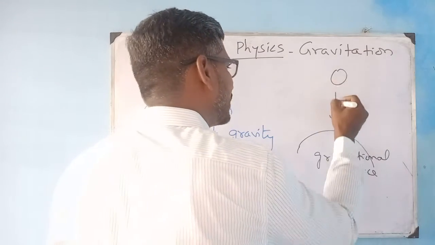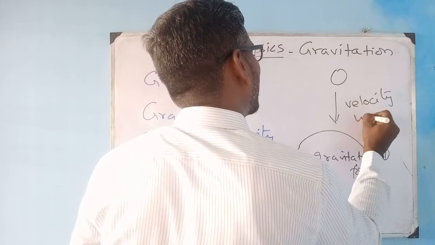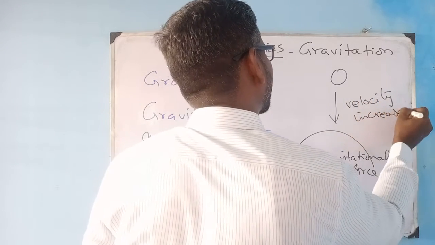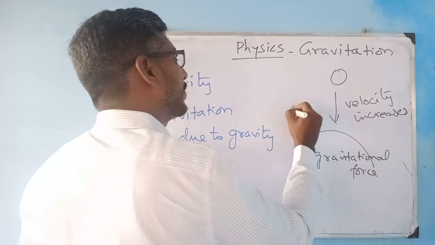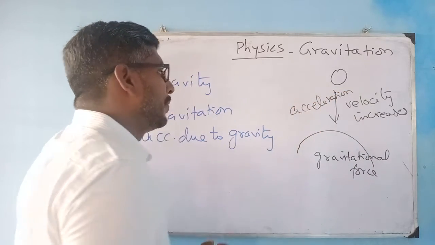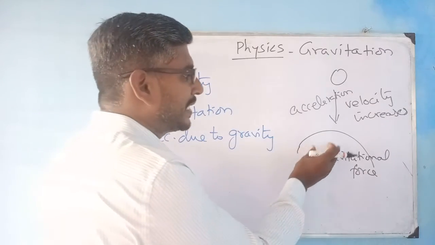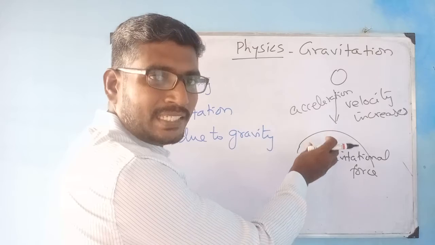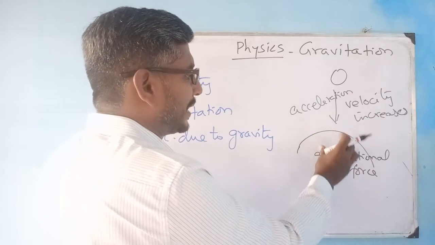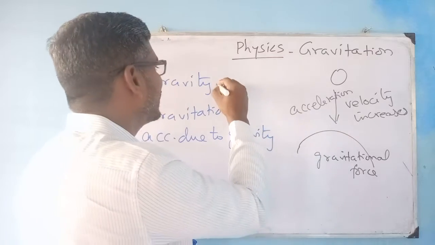So when this body is moving towards the earth, its velocity increases. If there is a change in the velocity, what happens? There is an acceleration. So to define gravity, what I can say is that if there is a gravity pull because of the earth surface, if an object is falling towards the earth, you call it gravity.